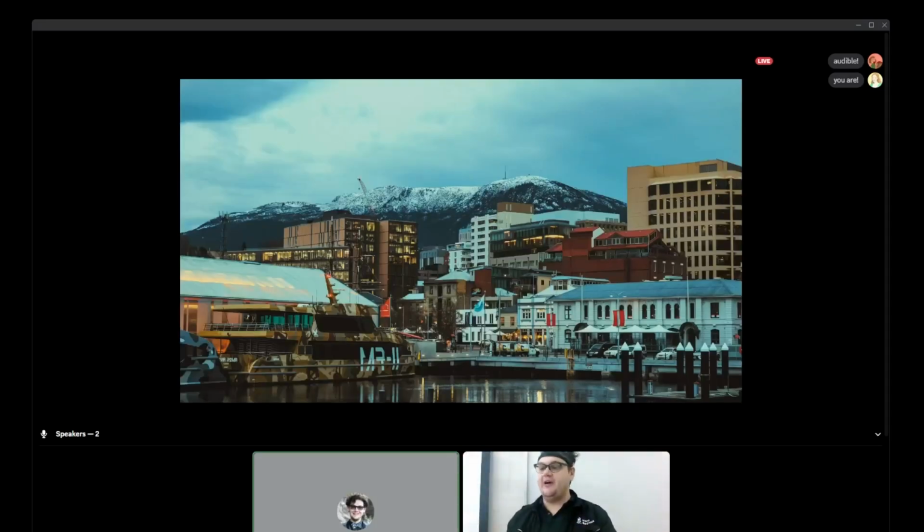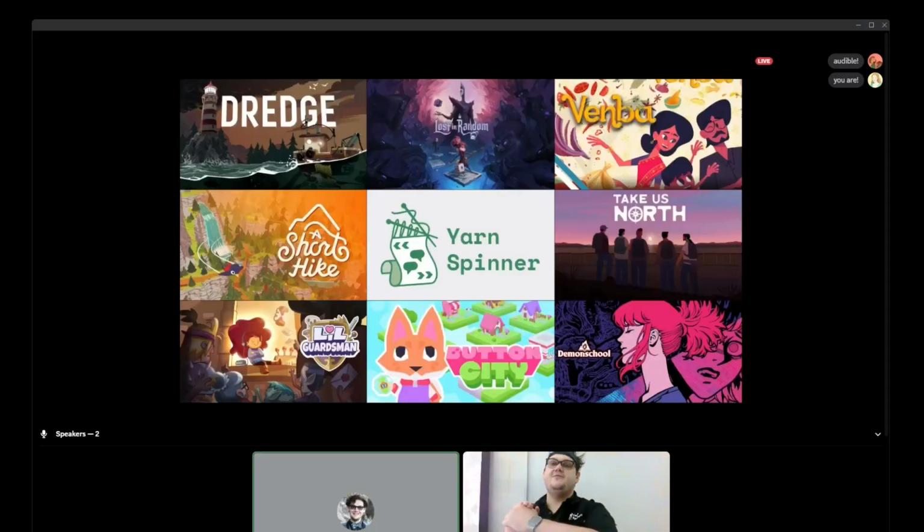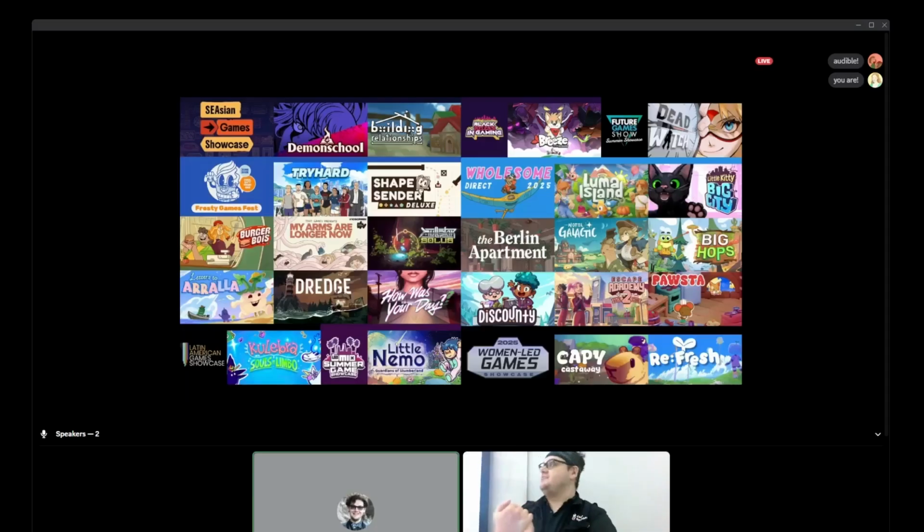I'm from Tasmania. It's a very long way away, and I work on a tool called Yarn Spinner, which is the thing we wrote when we were working on Night in the Woods. So Scott Benson, who didn't really want to program, could program by writing narrative dialogue that didn't look like a programming language. Yarn Spinner is a whole suite of narrative tools that have powered a lot of very interesting and successful games that we really like, including these ones that are out and about to come out, and a bunch of stuff that came out in the recent showcases.